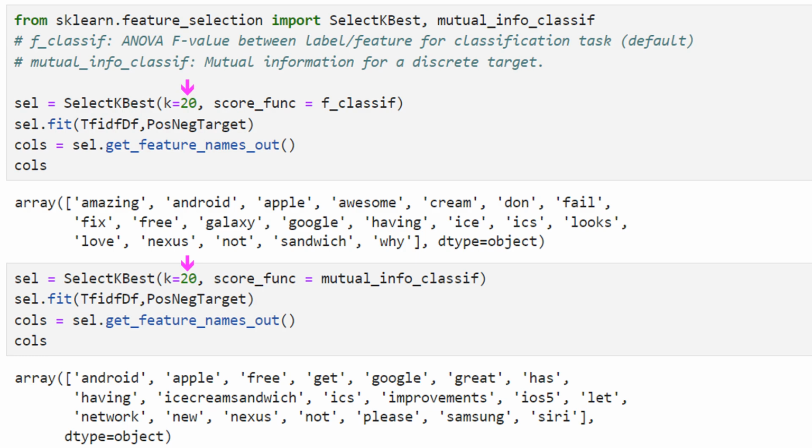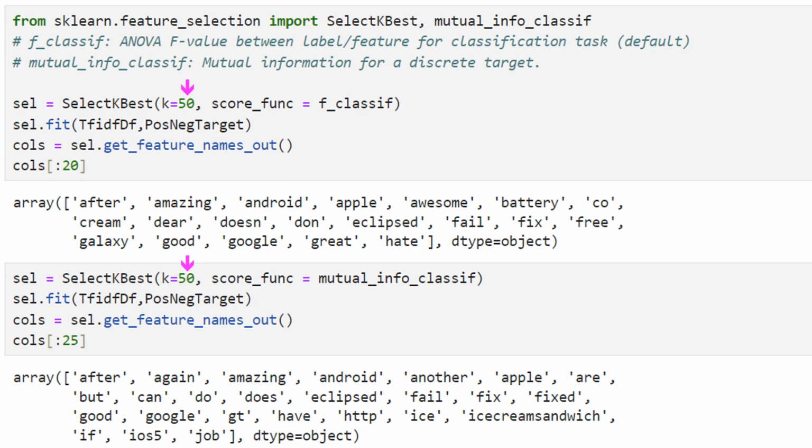So f_classif uses the F score that's related to analysis of variance in statistics, and mutual_info_classif uses mutual information for a discrete target. It calculates the mutual information between a feature and the target. It does that for all the features, and then it gives you the best, however many K you want.